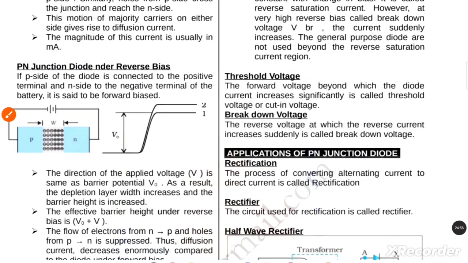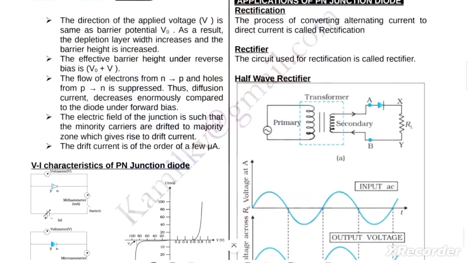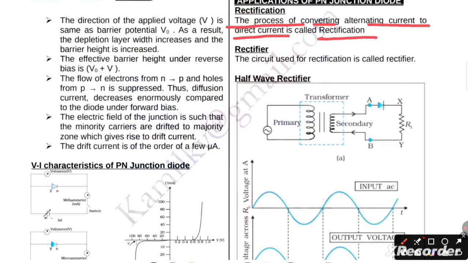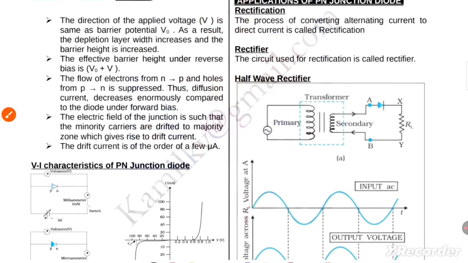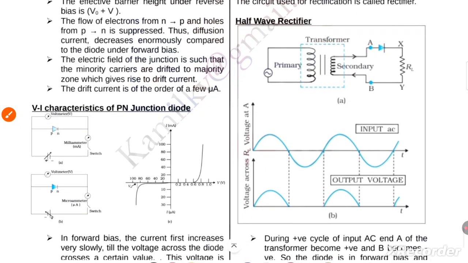Now I'm going to discuss with you applications of PN junction diode. Here are two very important applications: rectification. The process of converting alternating current to direct current is called rectification. I am going to discuss half wave and full wave rectification.